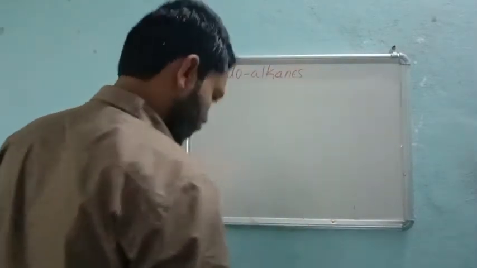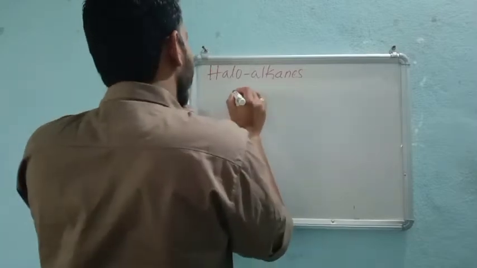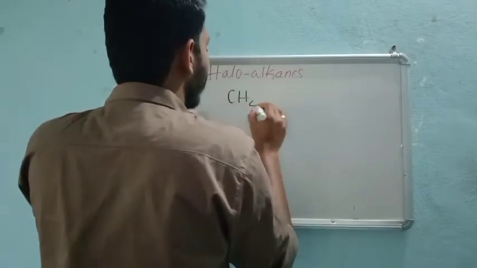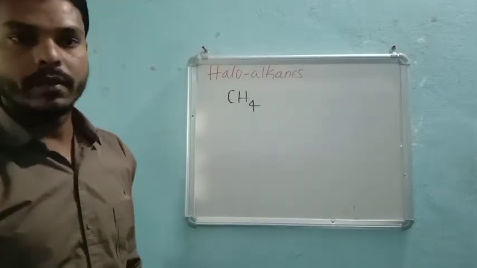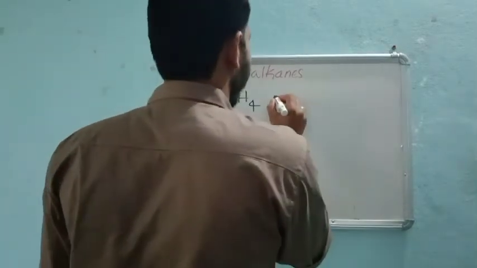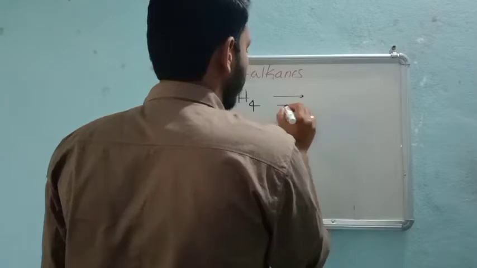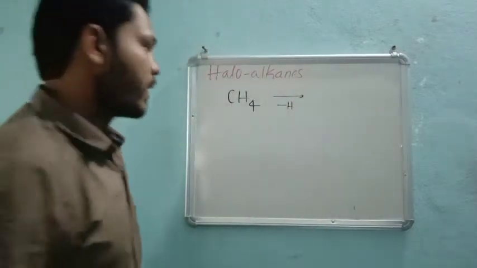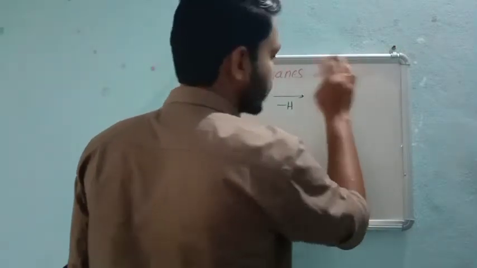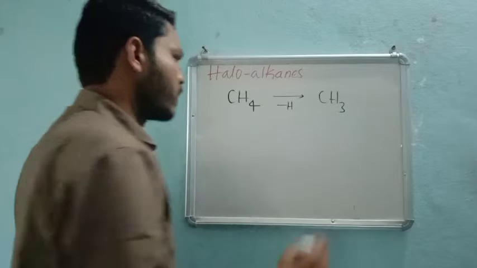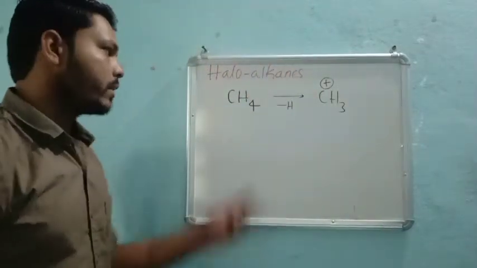I need to convert this alkane into different groups. If I remove one hydrogen from this, then what happens? CH4 becomes CH3 with a positive charge, one can say, right? If you write positive, then also it is okay. So why are we doing this, right?